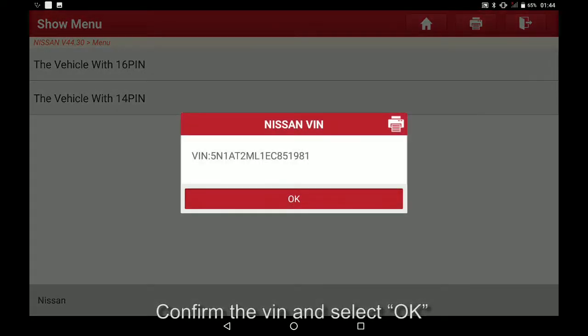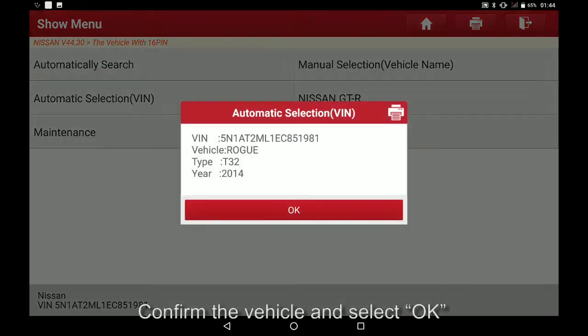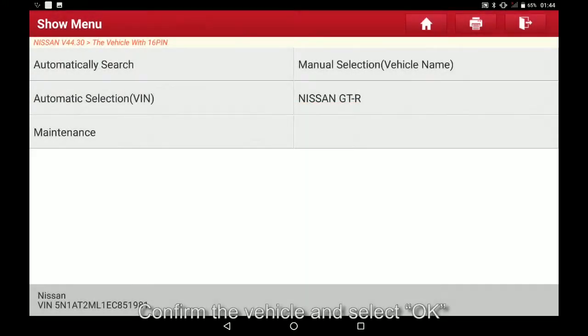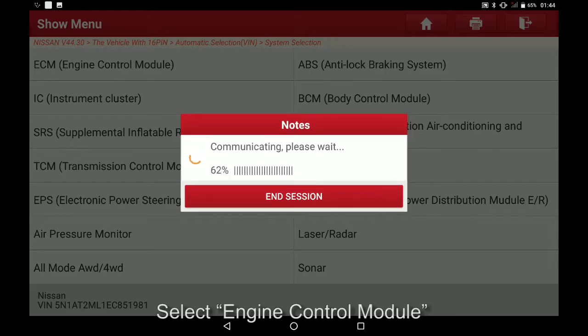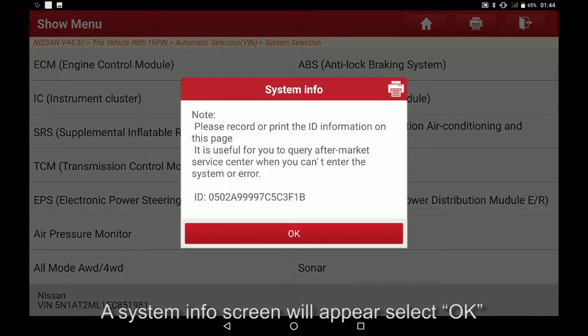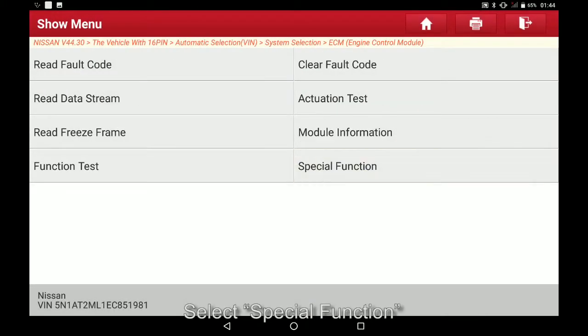Confirm the van and select OK. Select automatic selection. Confirm the vehicle and select OK. Select system selection. Select engine control module. A system info screen will appear. Select OK. Select special function.